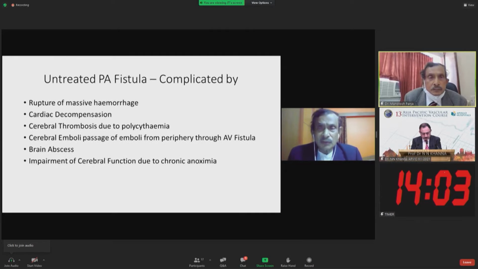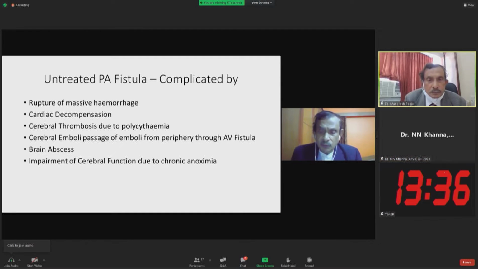Untreated pulmonary arterial fistula is complicated by rupture with massive hemorrhage, cardiac decompensation and heart failure, cerebral thrombosis due to polycythemia, and cerebral emboli passing from the periphery through the arteriovenous fistula to the brain, which may cause brain abscess, meningoencephalitis, and impairment of cerebral function due to chronic hypoxemia.